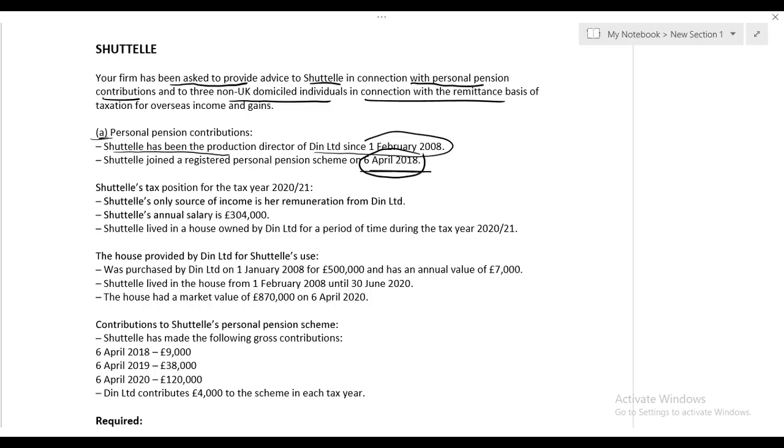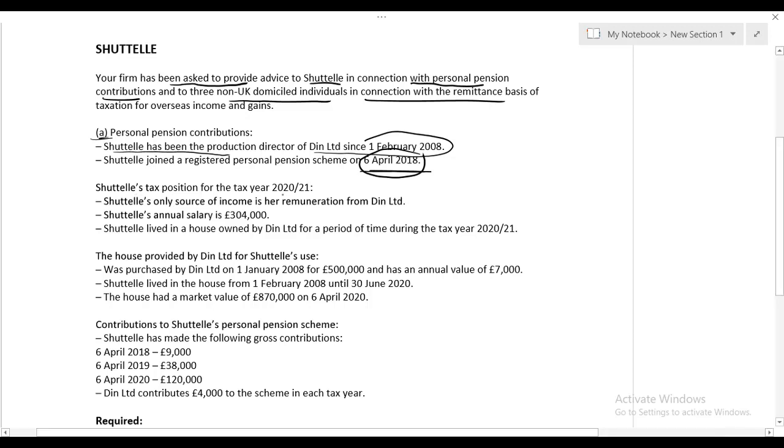So you have to make sure Shuttle has become a member of a registered pension scheme from the tax year 18-19. Therefore, from 18-19 onwards, all the pension rules are applicable. 17-18 is irrelevant for us.